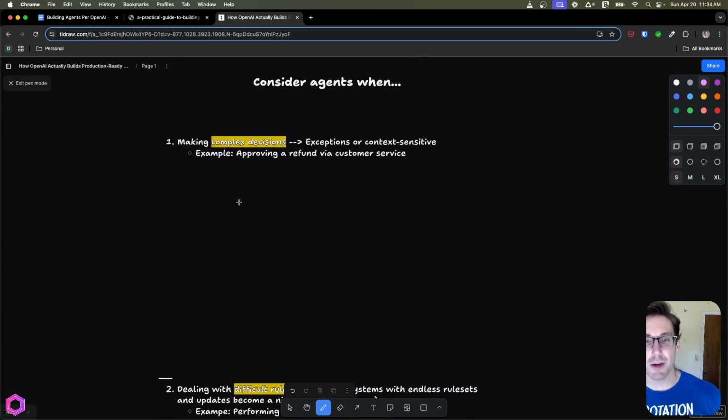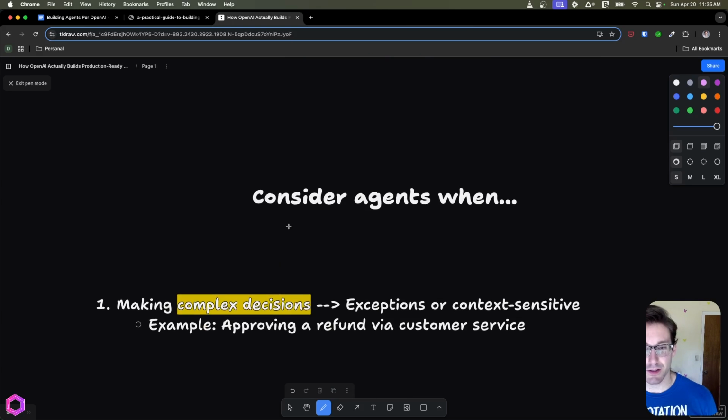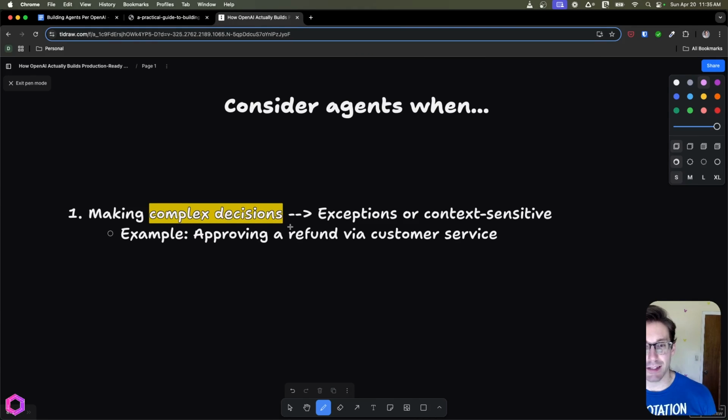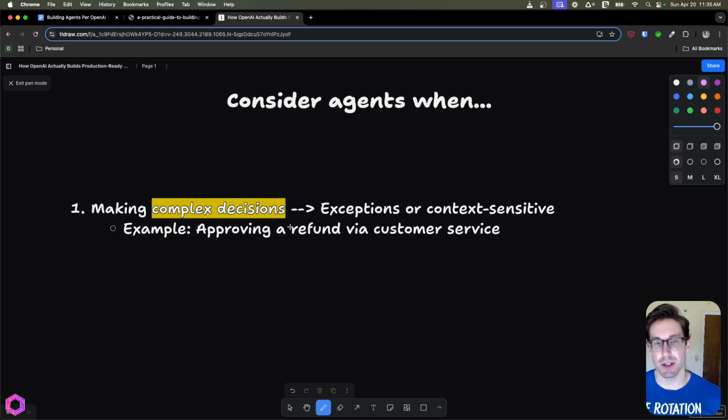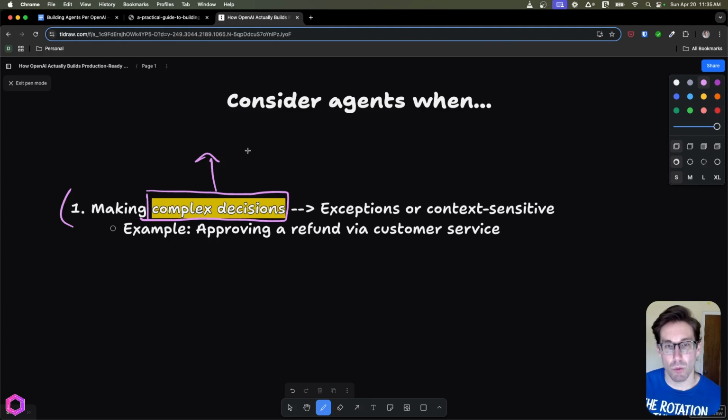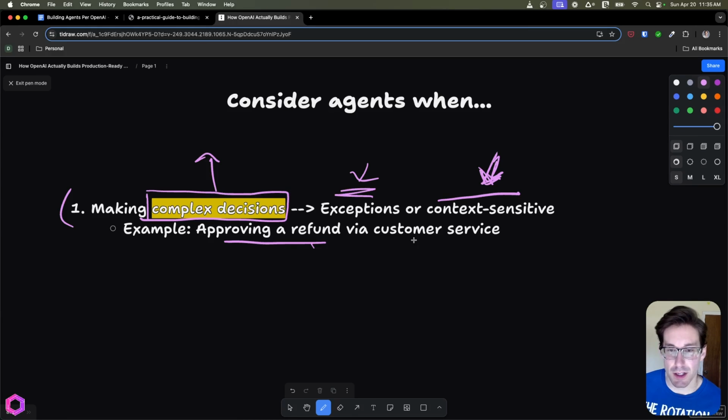Okay, so how do we consider when to use agents? What questions or gates do we need to pass to say, yes, this is an agentic use case that we need to use agents for? The first one here is making complex decisions. So how complex are the decisions that need to be made by the AI, and what do they consist of? Does it have a lot of edge cases and exceptions? And does it have a lot of sensitive decisions that are based on context? So if a lot of decisions are context sensitive, then maybe that's an agentic use case. An example here is approving refunds for a customer.